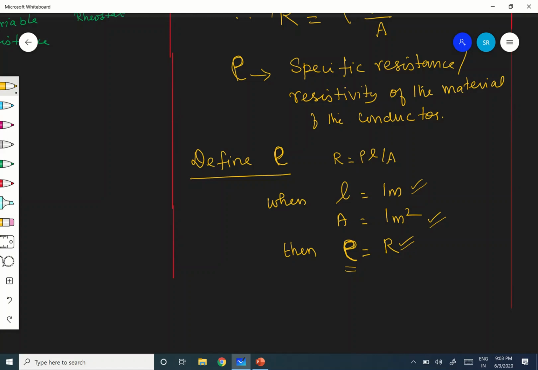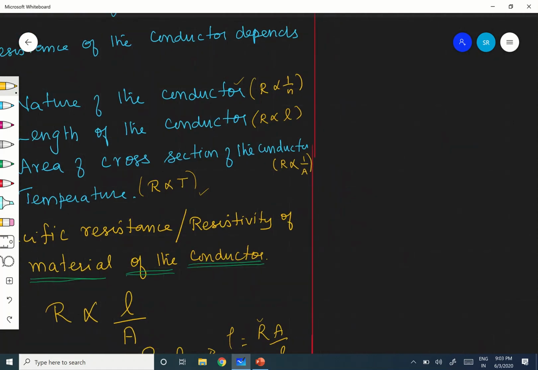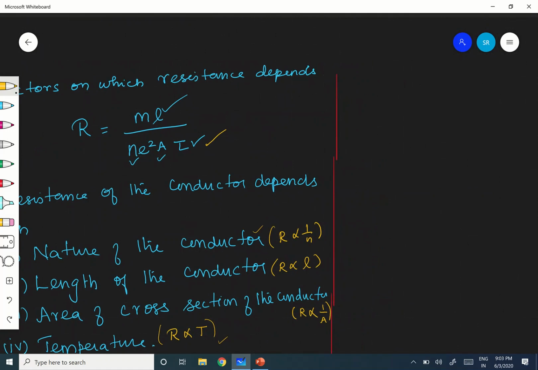Right. Then next one is unit. Let us go to the next one. Therefore, unit of rho, unit of resistivity. How do you know that? R is equal to rho into L by A. Therefore, rho is equal to RA by L.